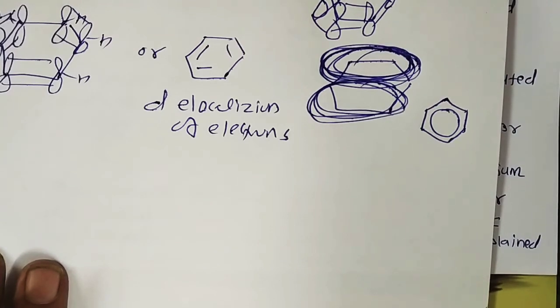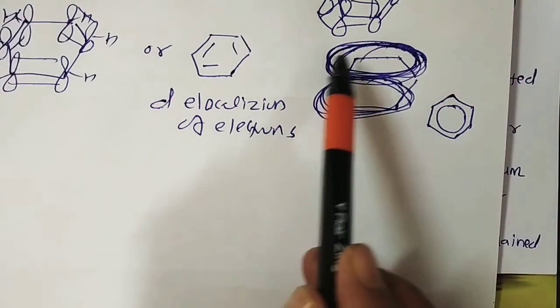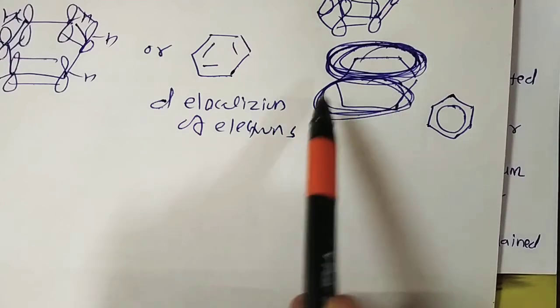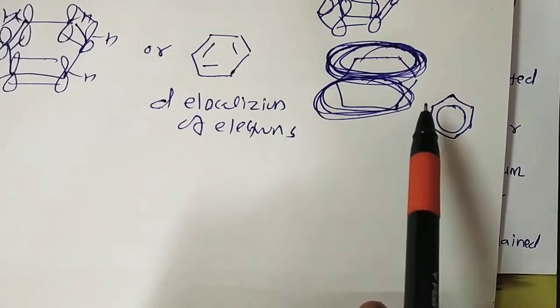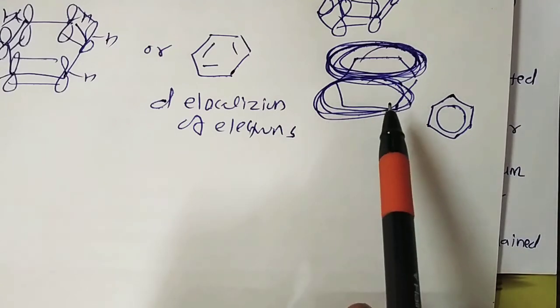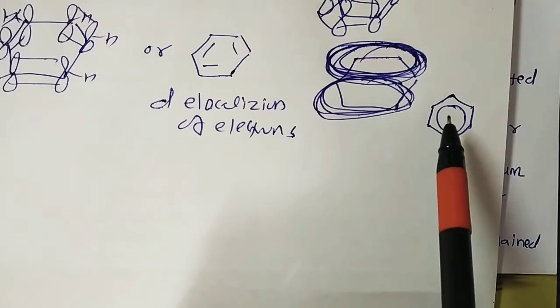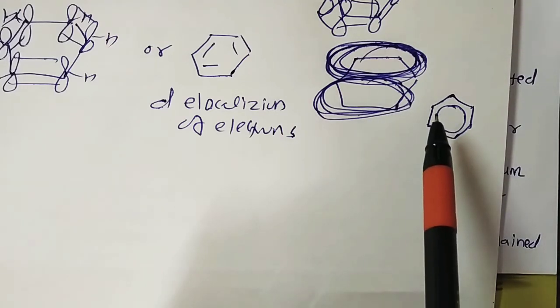It may be noted that the delocalization of pi electrons makes it more stable than the hypothetical cyclohexatriene molecule. Why? Because in the process of delocalization of electrons, energy is released. They lose energy, which means benzene must be stable in nature. If a compound is stable, it means that it shows substitution reactions rather than addition reactions.